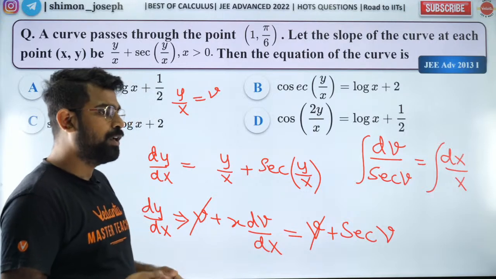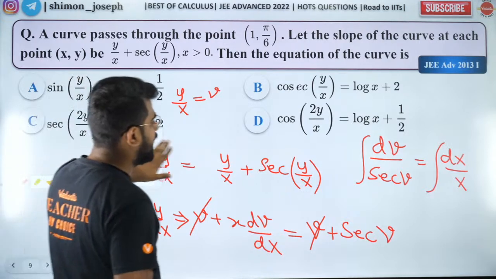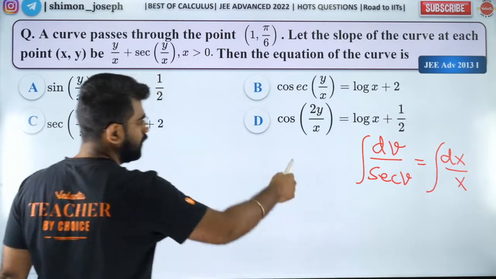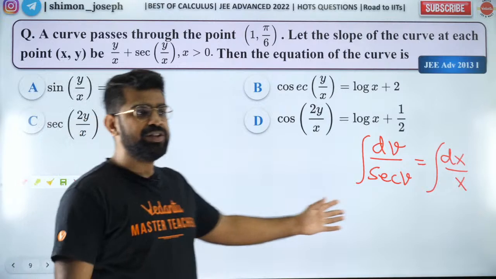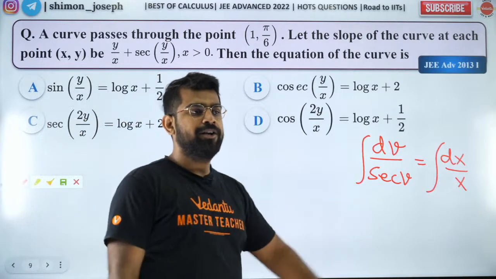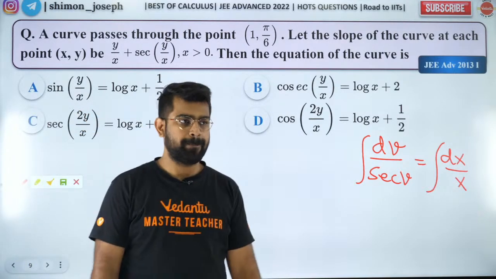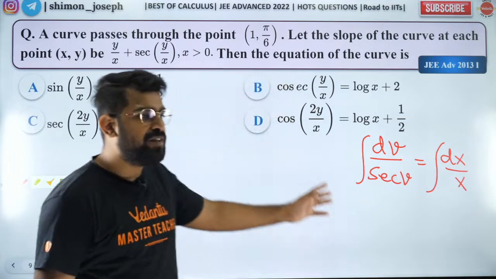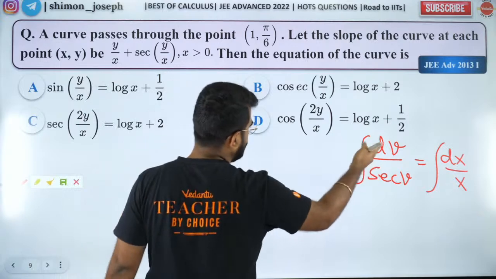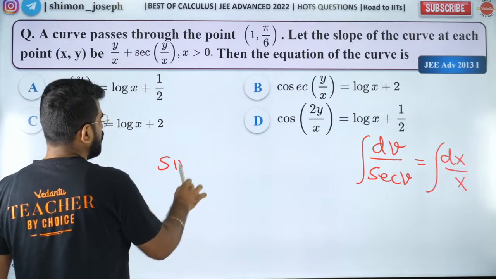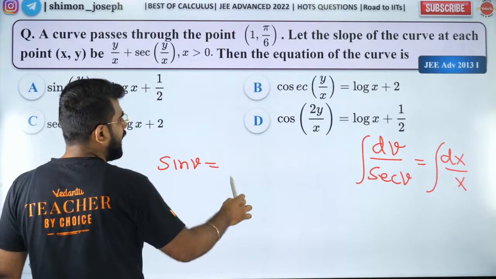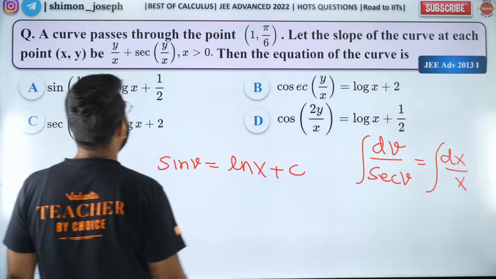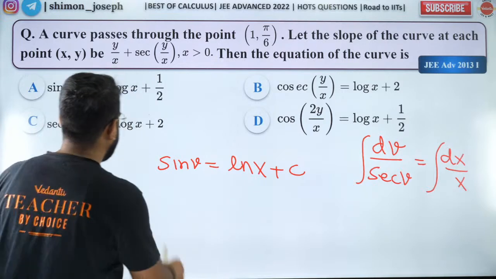Great job, people. So now, how do we complete it? I hope all of you can do it from here. Is it all right? I think you guys can solve it, right? It's not a very tough question. Yes? So 1 by secant v is cos v. Cos v integral is sin v. So you have sin v is equal to dx by x integral, which is ln of x plus c.